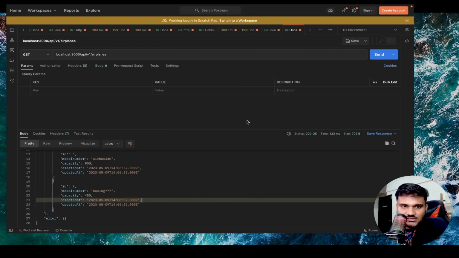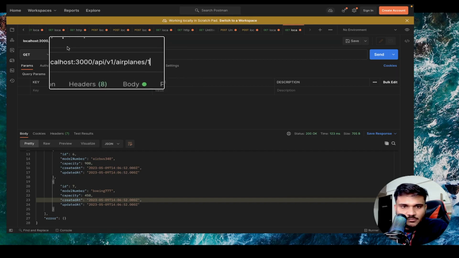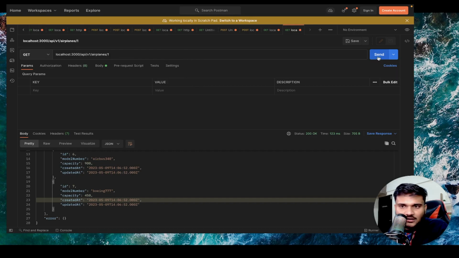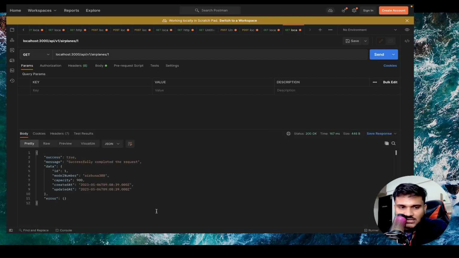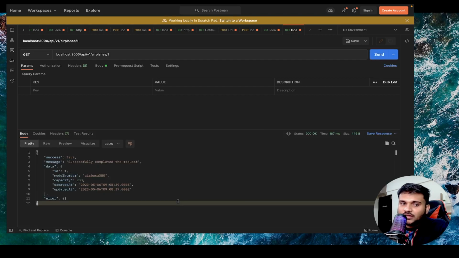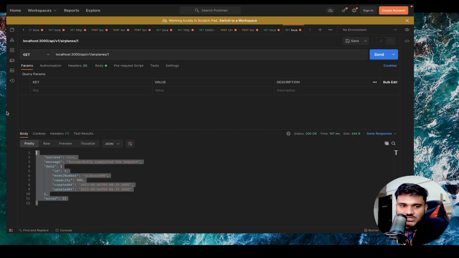You can see server restarted. And now if I give slash airplanes slash one, if you see carefully, slash airplanes slash one and send it, you can see now I'm getting a single airplane. So if you just have to get one airplane detail, you will be able to just very easily get that.